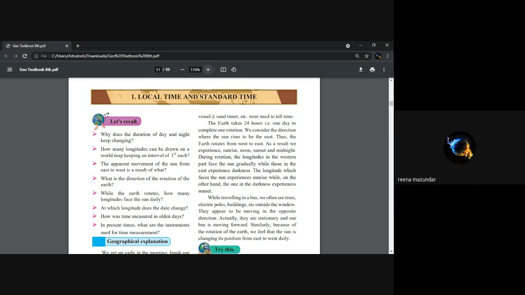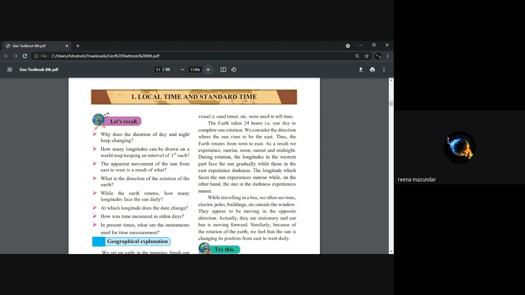So if I take the first question, you know that early morning we see the sun rising. आपण जर उभे राहिलं तर आपल्याला दिसेल, and if it is a clear sky, you can see the sun rising in the east if you're facing the east, isn't it? And we know that it is day because the sun rises.